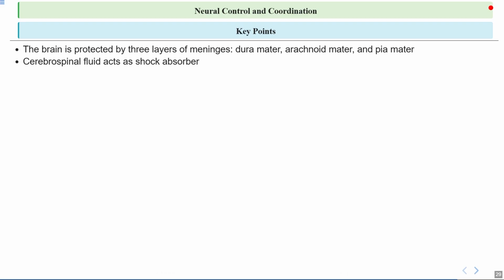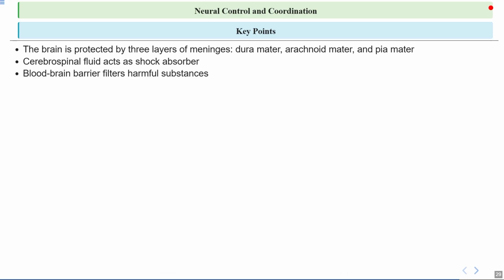Now we also learn about cerebrospinal fluid, which acts as a shock absorber. So this fluid acts like a cushion for the brain. You can think of it like a car's airbag that protects passengers during a crash. In the same way, this fluid does something similar for the brain, helping to prevent injury from sudden movements or impacts.